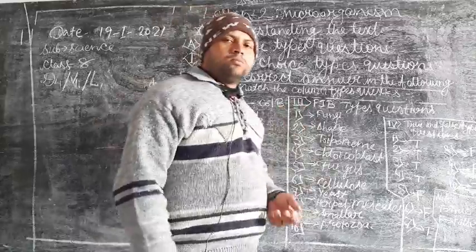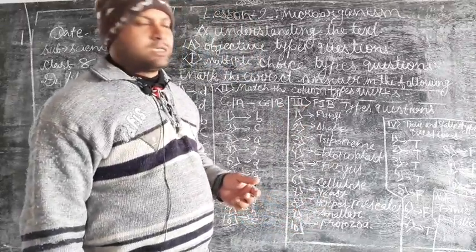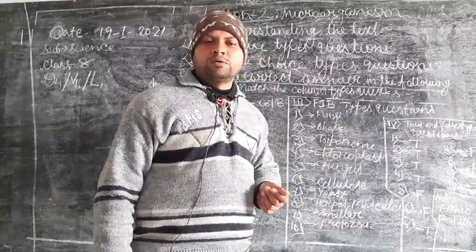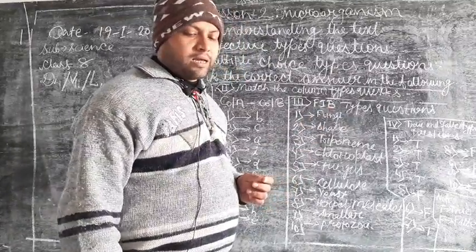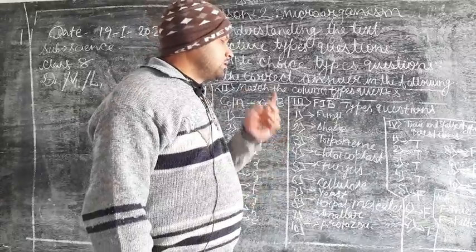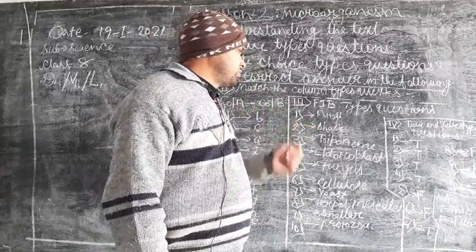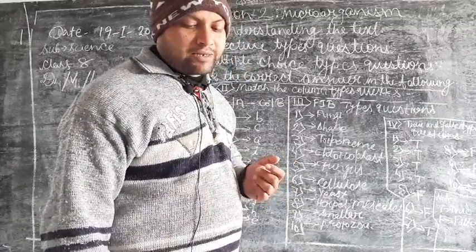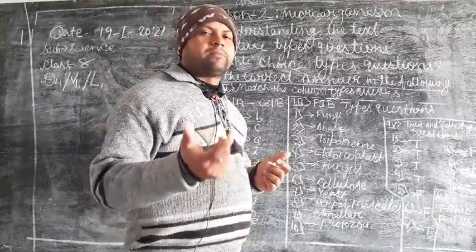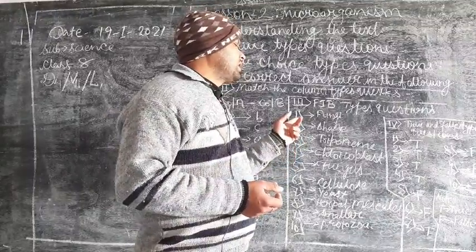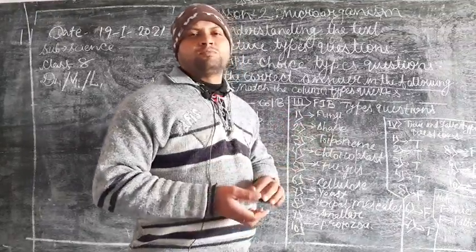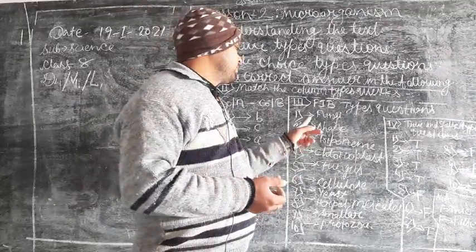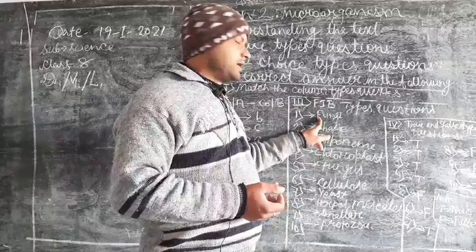Now move towards the fill in the blanks type questions. Here I have given the very important solutions for you. First, fungi. Mushroom is a type of what? You have to fill in this blank. So the right answer will be, what type is mushroom? Mushroom is just like a fungi, a type of fungi. So the right answer will be fungi.